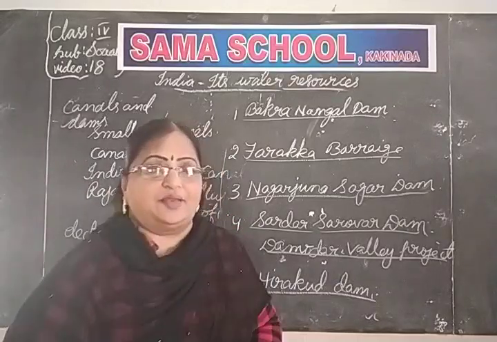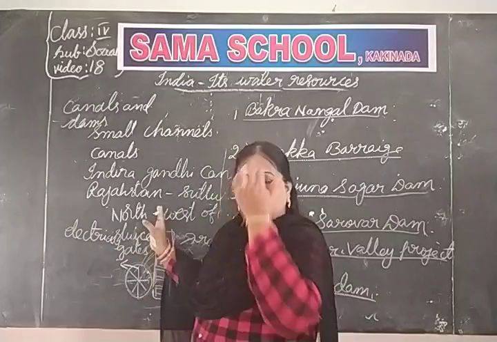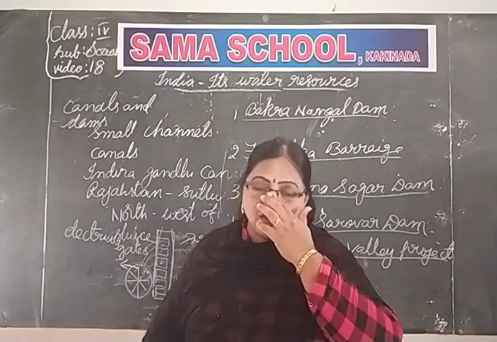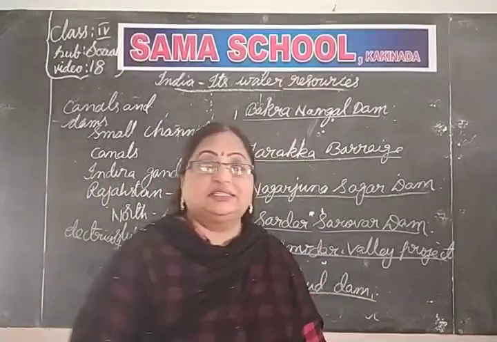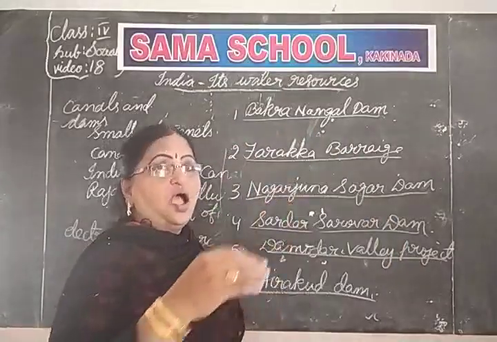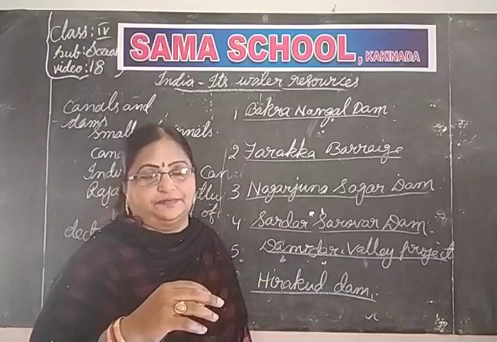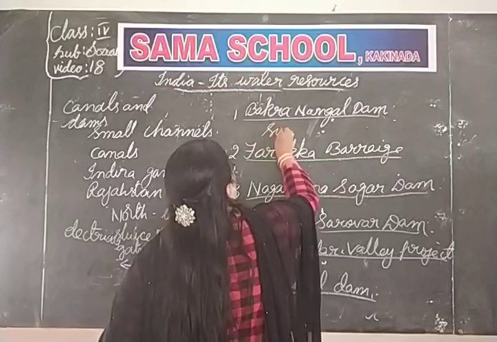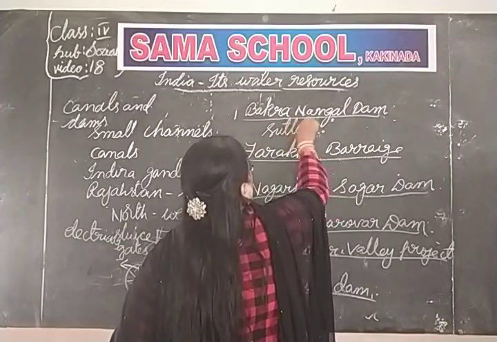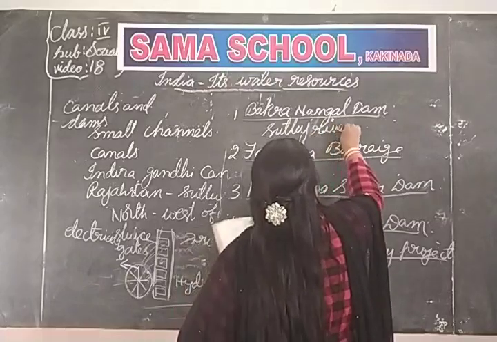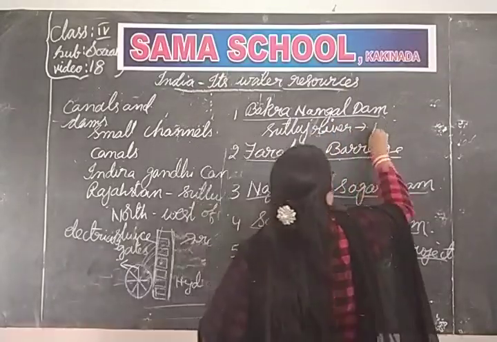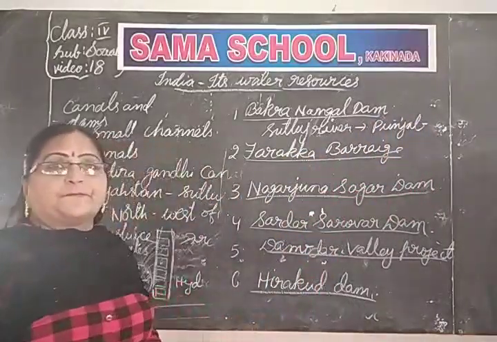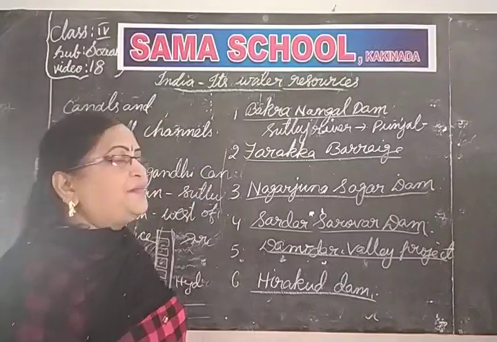And where they are built: already we built the Indira Gandhi canal on the Satluj river. You got it now? This Bhakra Nangal dam is also built on the Satluj river only. Where is it located? In Punjab. Satluj river in Punjab. The next one is Farakka barrage.